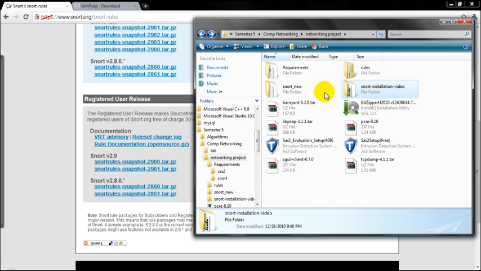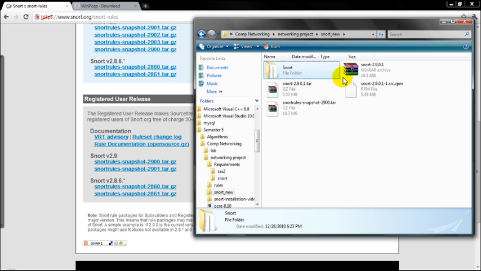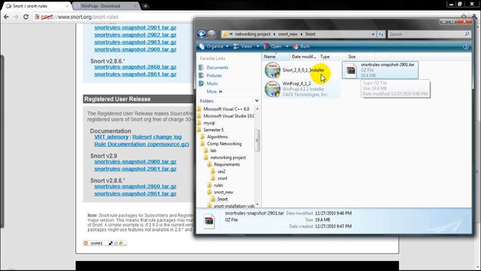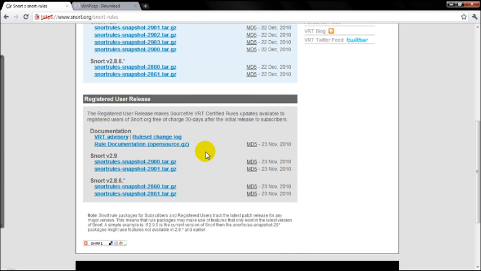Here I would show you that I have downloaded the 2.9.01 version of Snort. So you need to download the same version rules for Snort. So these files will be downloaded.